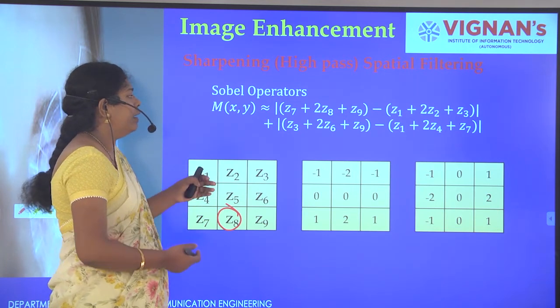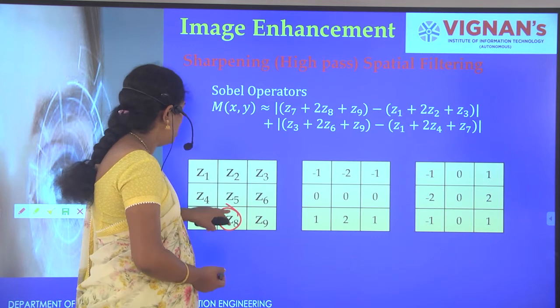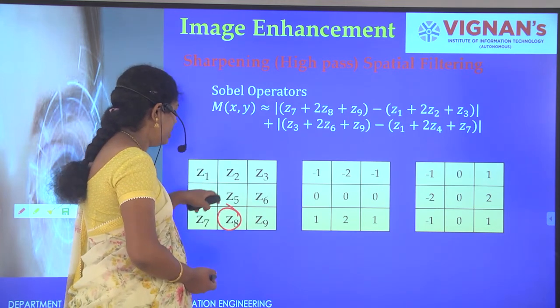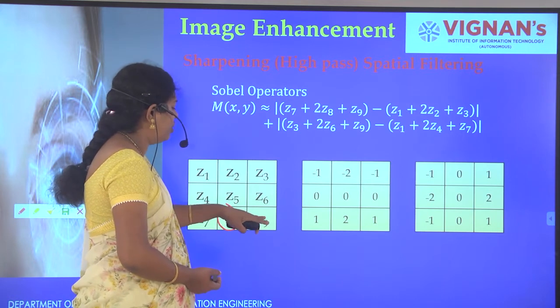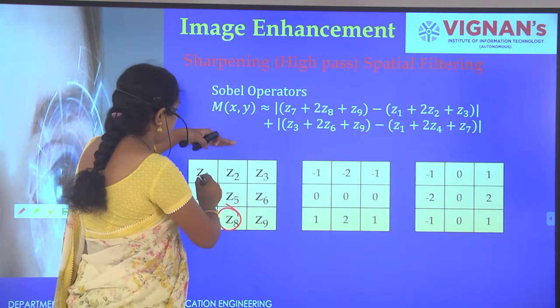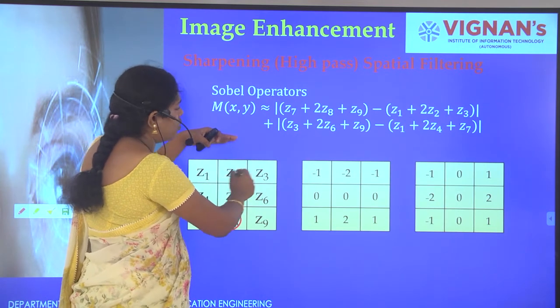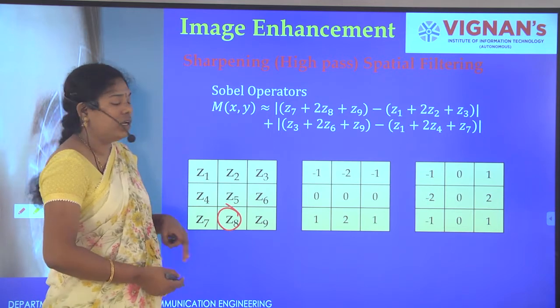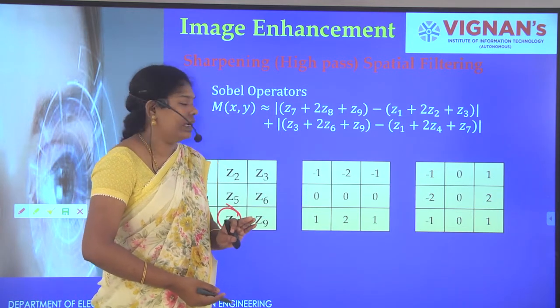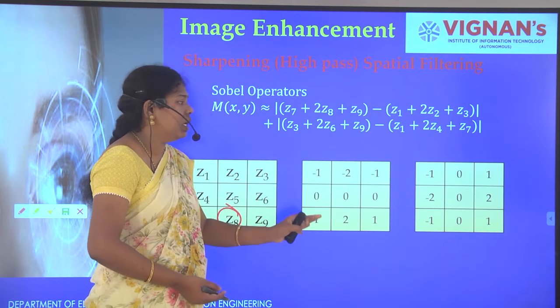So z7 has weight 1, z8 has weight 2, and z9 has weight 1. Next, z1 is minus 1, z2 is minus 2, and z3 is minus 1. Just observe that the summation is 0; the net coefficient effect is 0.